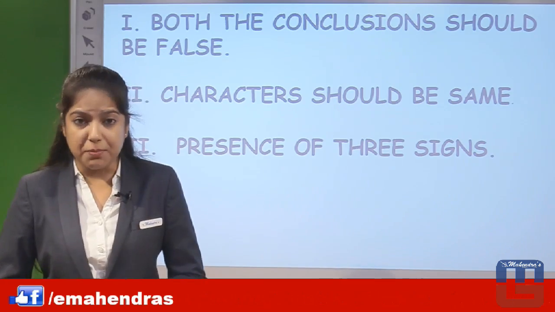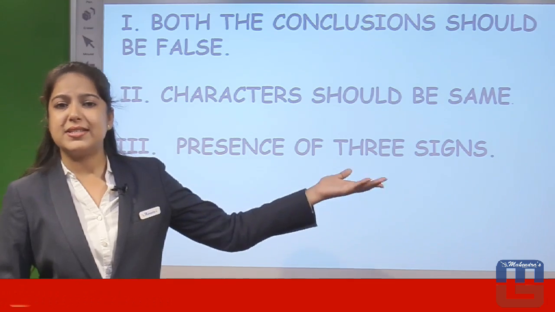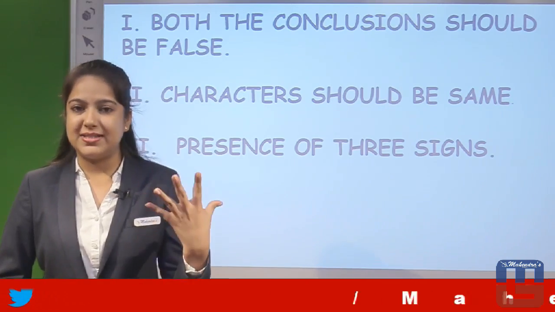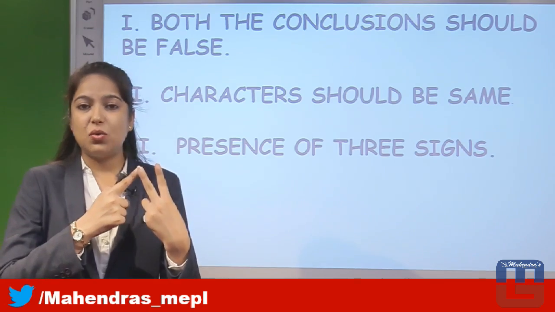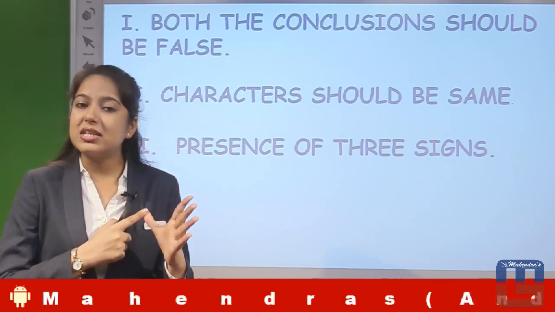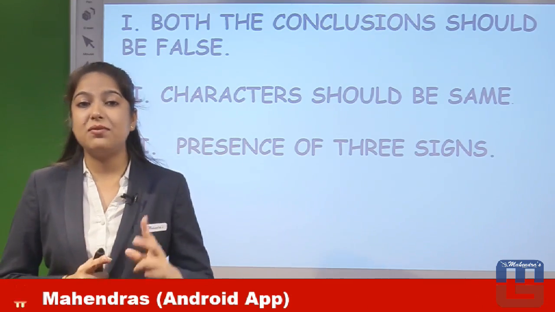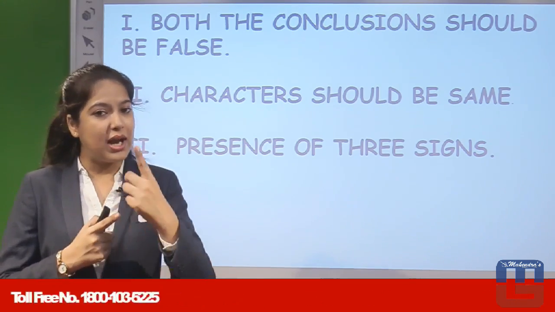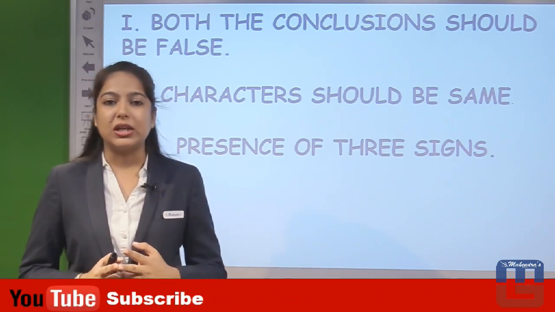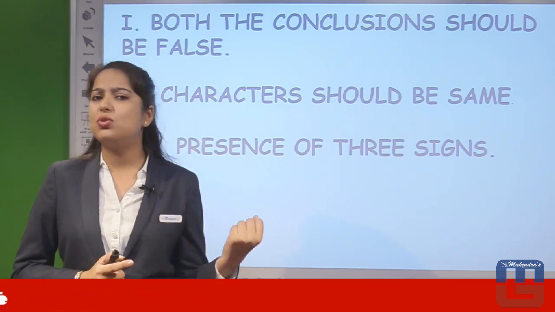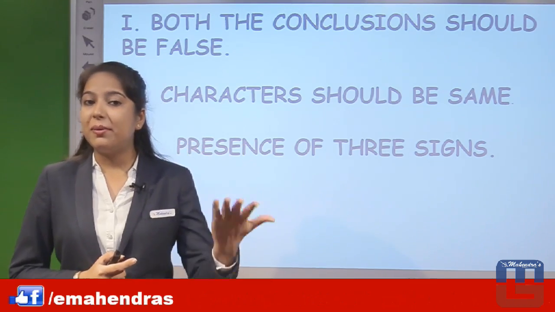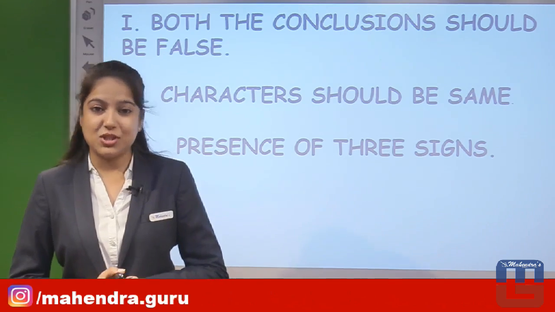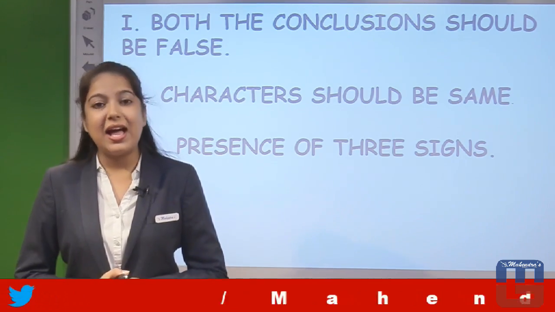Now the third point, presence of three signs. What do we mean by these three signs? Inequality stands on 5 signs: greater equal, less equal, greater, lesser and equal. In the previous session we discussed 2 signs, greater equal and less equal, under the head of sign combination. So the remaining 3 signs would be discussed in this session, and this is the presence of 3 signs: greater, lesser and equal.